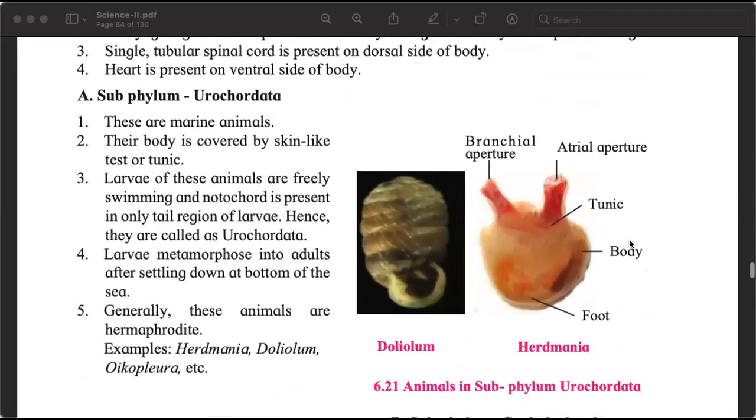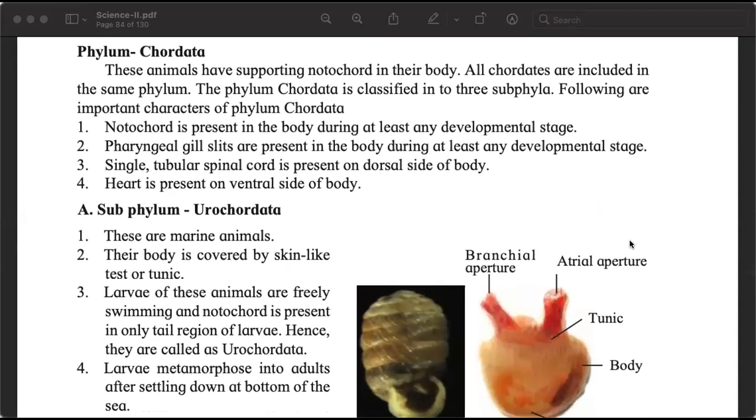But what are the common characteristics of the phylum Chordata? Very important, because we belong to this phylum. Notochord is present in the body during at least some developmental stage. And the notochord is present in different forms in different organisms. So that is why I keep saying notochord is present at some stage in some shape or form.